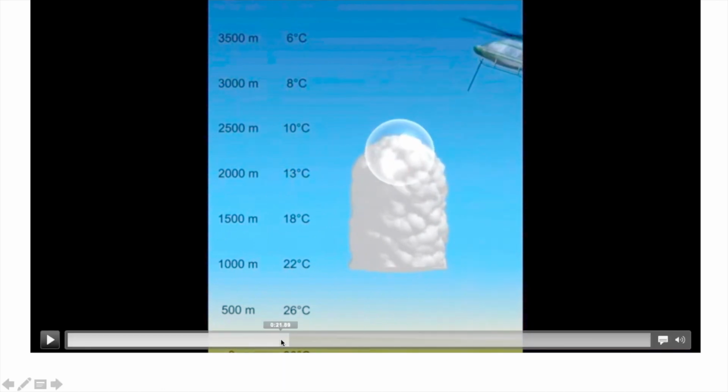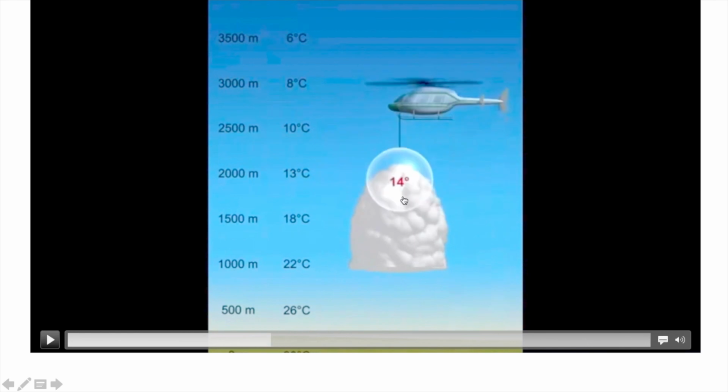See, now at this stage, you can see it becomes 14. That means now it is having more temperature than the surrounding. And why is it turning into 14? Because of this enormous cloud, there is more latent heat of condensation inside this. And because of that, the temperature rises. And it is more than the surrounding now. Initially it is less than the surrounding.